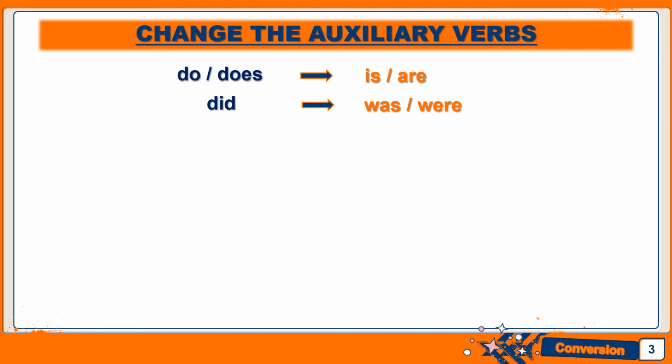If you're talking about one thing, that means a singular thing, then we will use was, and in case of plural you will use were. If your sentence has has or have in it, in any case you will change them to have been.